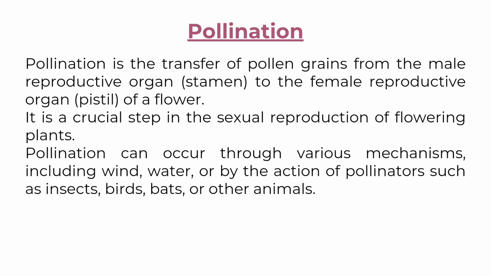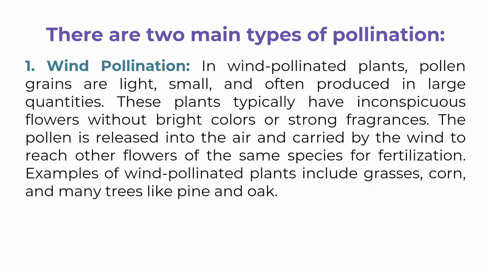Pollination. Pollination is the transfer of pollen grains from the male reproductive organ, stamen, to the female reproductive organ, pistil, of a flower. It is a crucial step in the sexual reproduction of flowering plants. Pollination can occur through various mechanisms, including wind, water, or by the action of pollinators such as insects, birds, bats, or other animals. There are two main types of pollination.